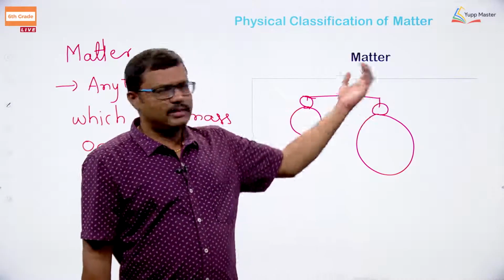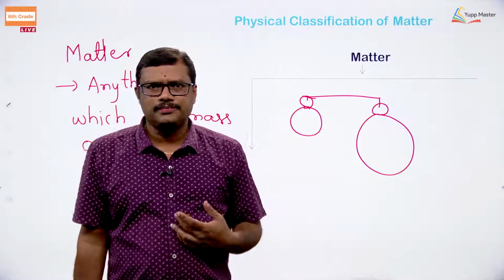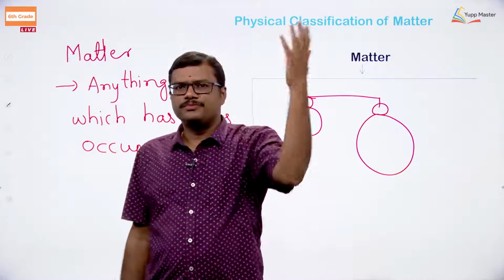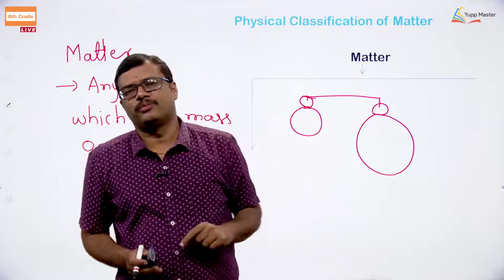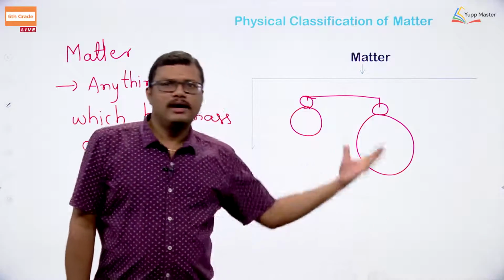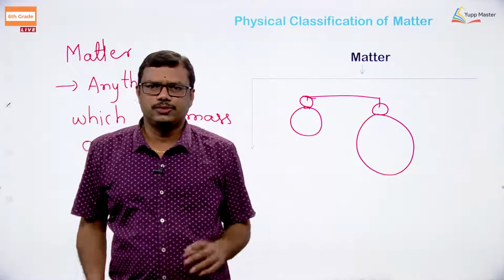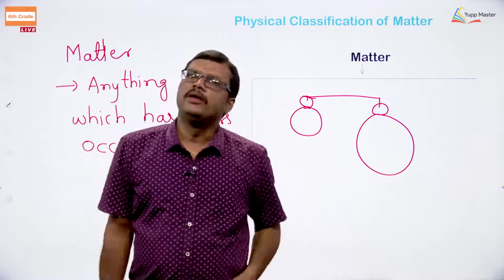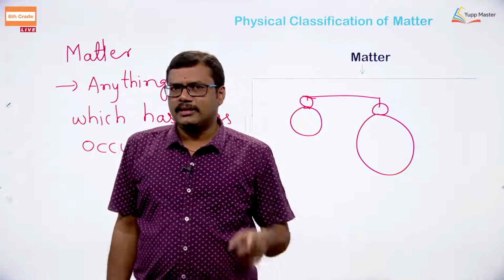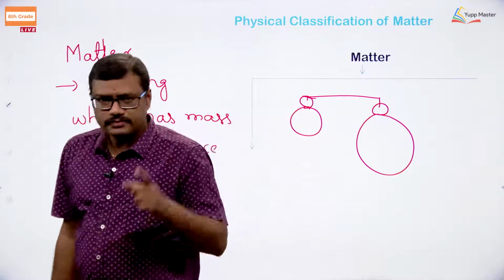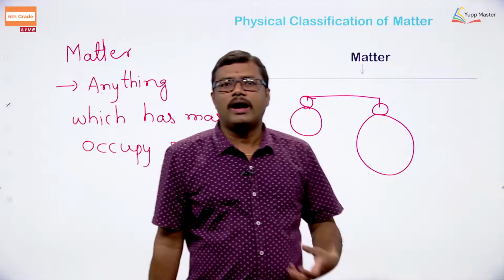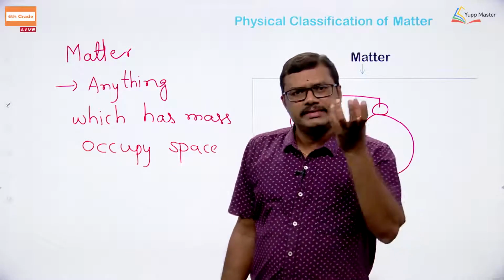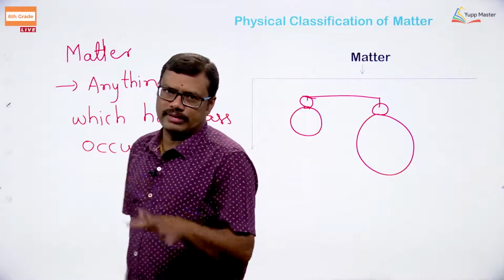For example, if I make the air to come into this room, what happens? It is going to occupy the total room, right? So, it is going to occupy the total space in the room. So, it has a mass and it is going to occupy the space. So, air is matter. Anything in the nature which is going to have the mass as well as is going to occupy some space is said to be matter, simple thing.